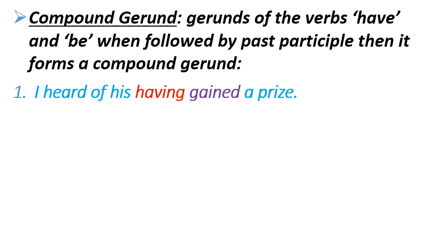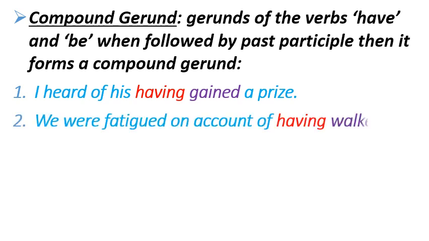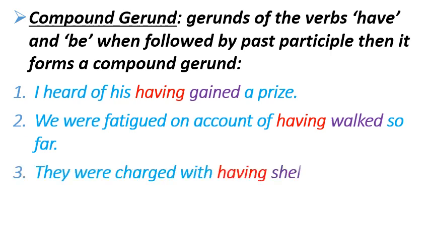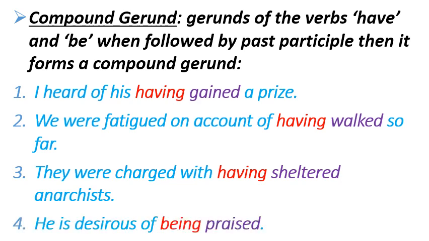When gerunds of the verbs have and be are placed with a past participle in the sentence, at that time they are called compound gerund. Same with other examples also. We were fatigued on account of having walked so far. Number third, they were charged with having sheltered and abducted. Number fourth, he is desirous of being praised.